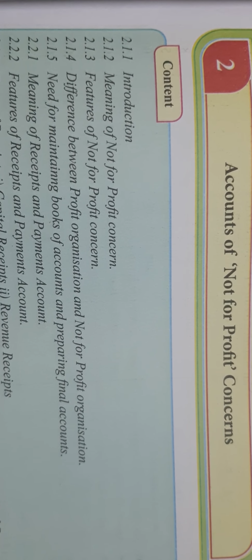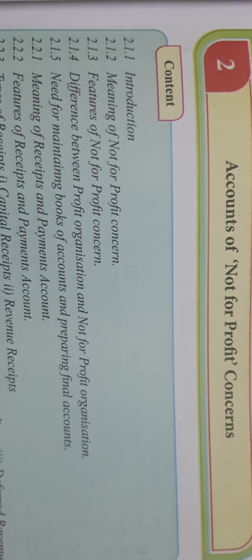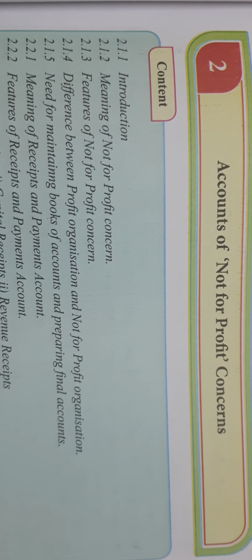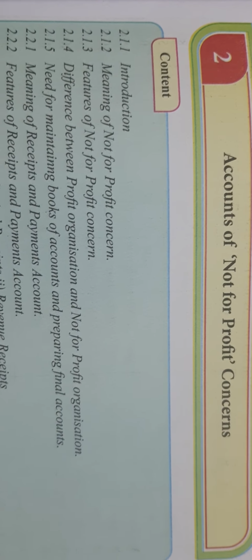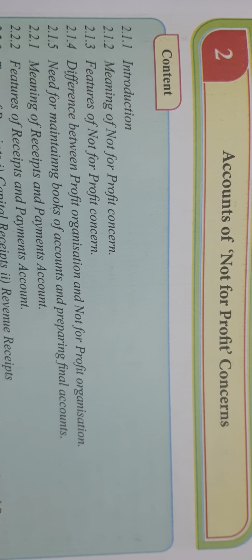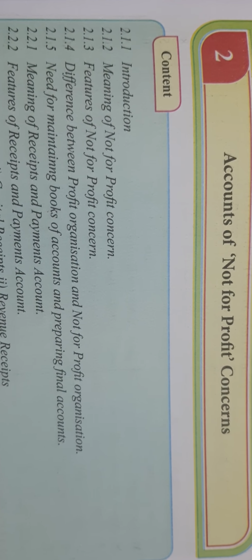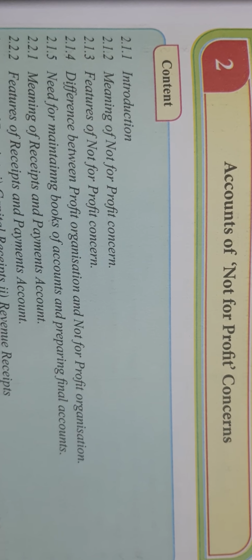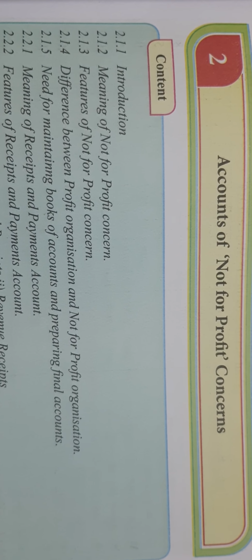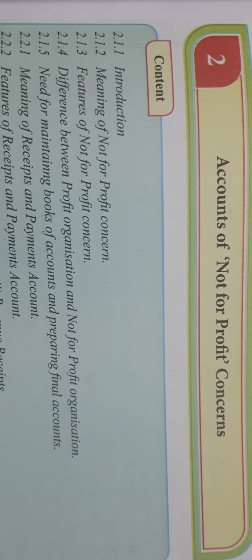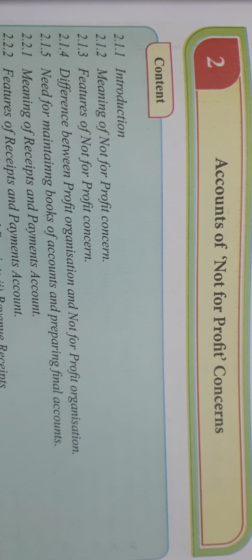So as these provide services to the public, the records and books of accounts maintained by this concern are different from those of a trading concern, the organizations which earn profit. So here we learn how they keep their records and maintain books of accounts, because they are not earning profit, they are providing services to the public.